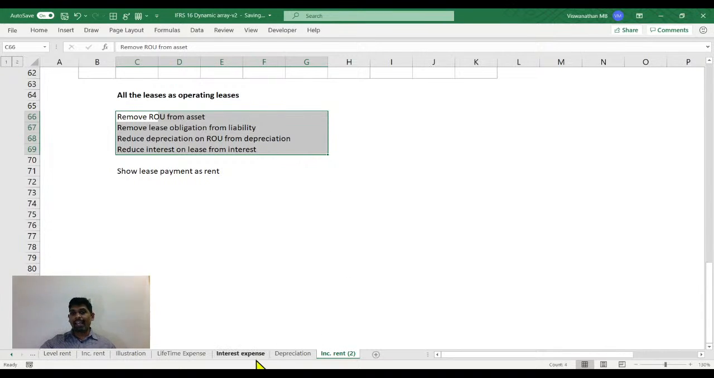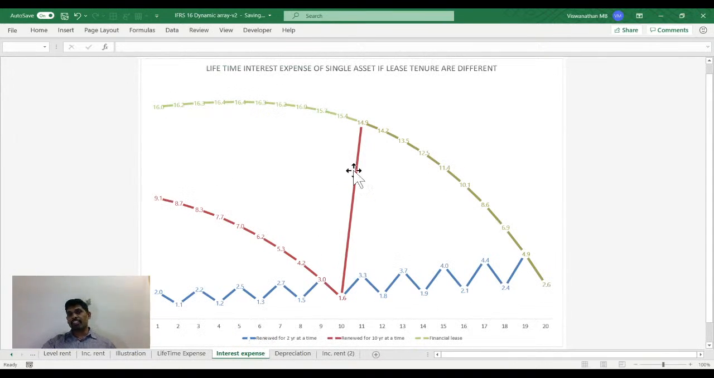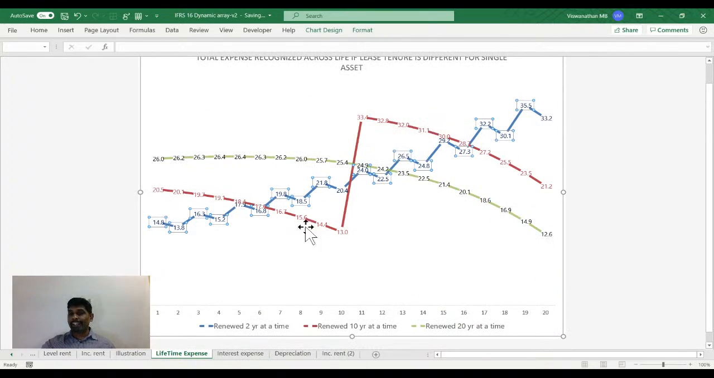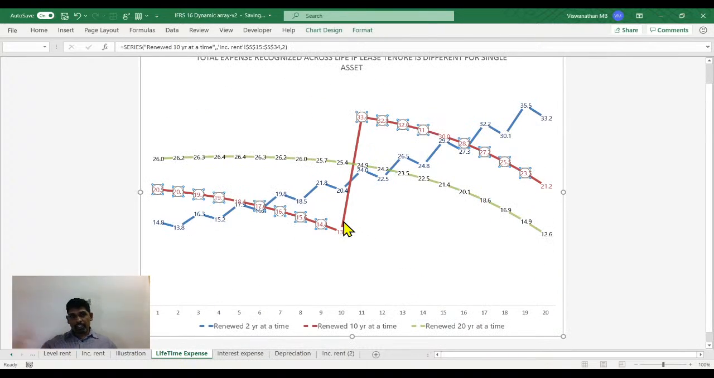IFRS 16 has created this challenge, and as you can see here, different debt lease practices are going to throw us different expenditure paths, and forecasting, in my view, is a nightmare. Probably over a period of time, I may be able to figure out something, but as of now, when I look at forecasting a company's lease obligation, I find it a big nightmare.